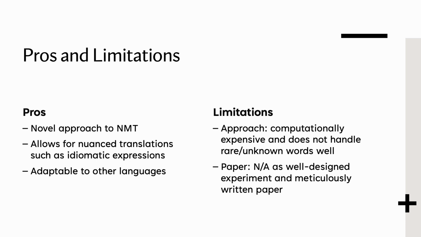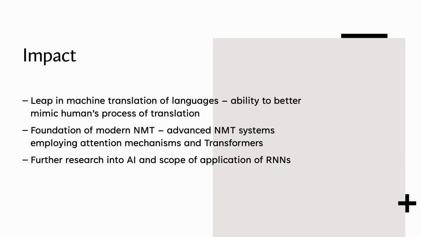Overall, though, this paper didn't have any cons as it was a very well-designed experiment and meticulously written paper with a very novel idea. The overall impact of this paper was that there was a huge leap in machine translation of languages using this new novel approach as it mimicked the human's process of translation. It also served as a great foundation for modern neural machine translation techniques, such as the attention mechanisms in transformers.